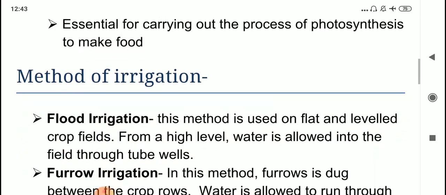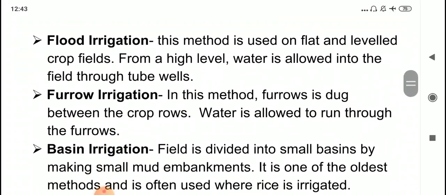Now moving on to the different methods of irrigation. These are all methods of surface irrigation. When I say surface irrigation, it means the different methods that are implemented to water the soil surface. Okay, so the soil surface is watered and the water molecules percolate, they move deep inside. Then the water molecules are absorbed by the crop roots. Now there are different methods.